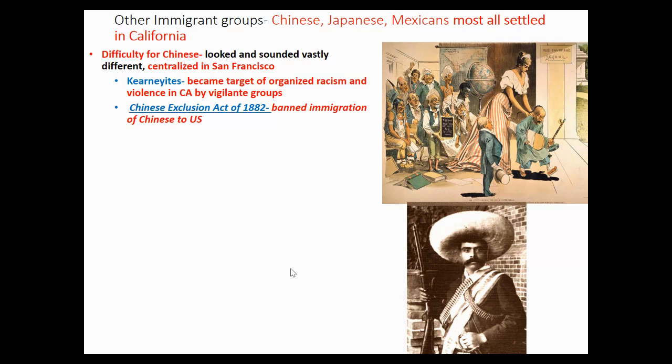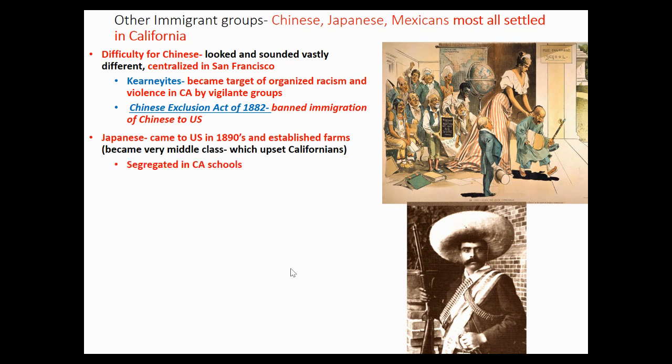America's solution to make sure that Californians didn't target the Chinese anymore was the Chinese Exclusion Act of 1882, which banned all immigration of the Chinese to the United States. So it's the first limit on immigration ever in American history, and it's the first time we ever banned a whole group of people coming to the United States. Now, when the Chinese are banned, you get another group of Asians coming over, the Japanese, and they came to America in the 1890s, and they actually came as more middle class immigrants, and they started becoming middle class, and that kind of upset Americans. Like, wow, these guys are coming to this nation and doing a good job.